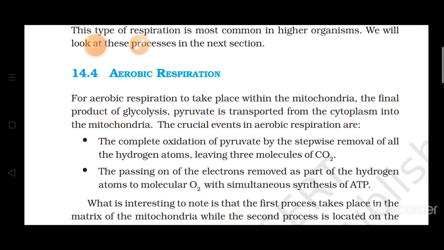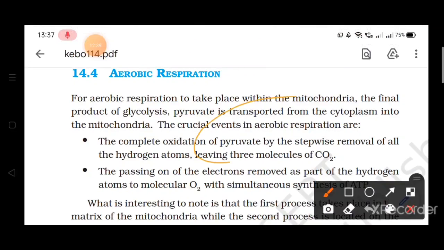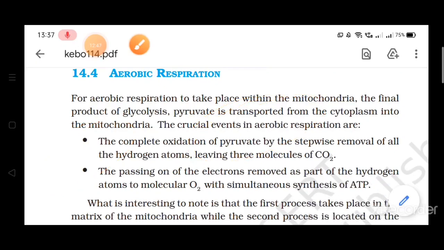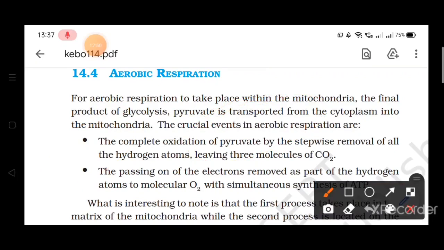Aerobic respiration is taking place in the mitochondria. Mitochondria is present in all the cells. It is an organelle of the cell, and in the lower classes you have studied that mitochondria is called the powerhouse of the cell. So what will happen? Glucose is converted into pyruvate or pyruvic acid. This pyruvate is transported to the mitochondria. Now if we talk about the structure of mitochondria, mitochondria is a double layered structure. And the outer wall is continuous, but the inner wall is folded.